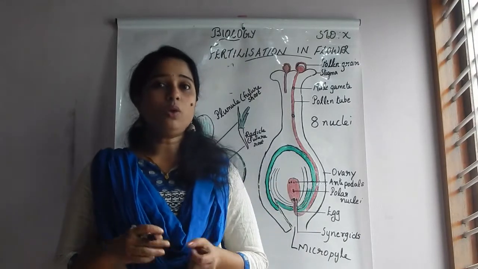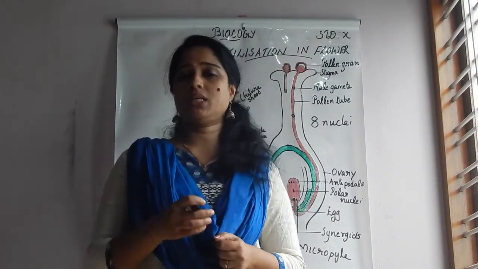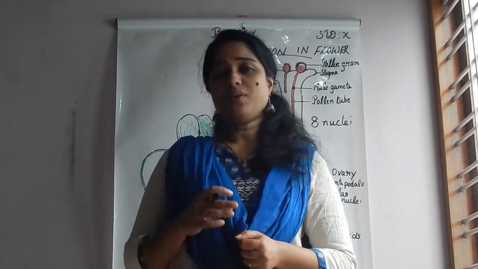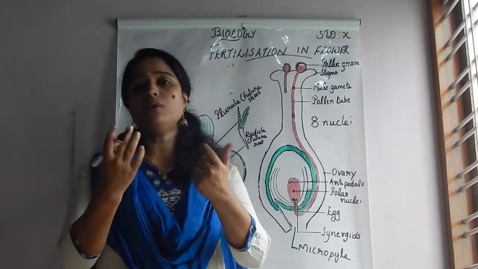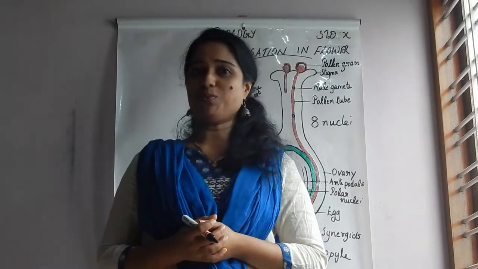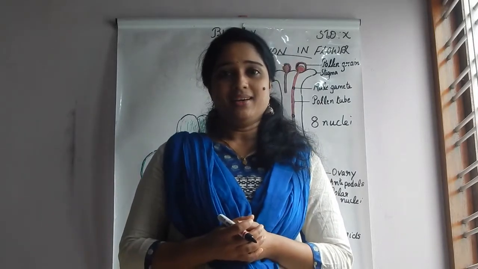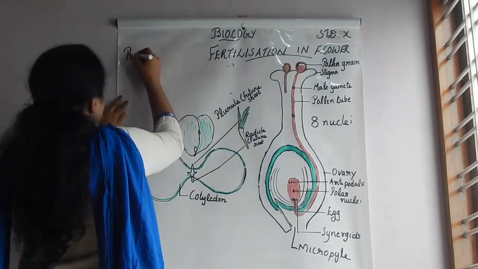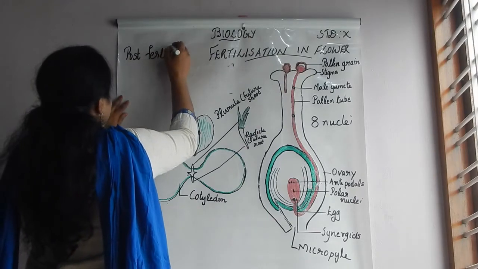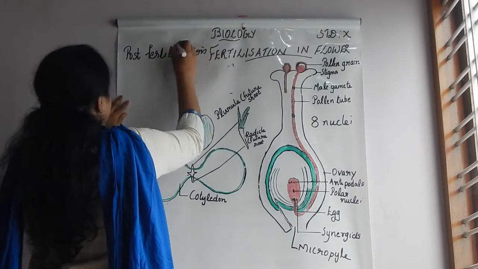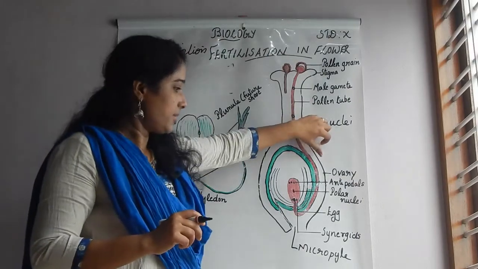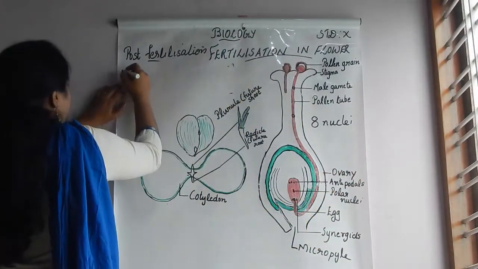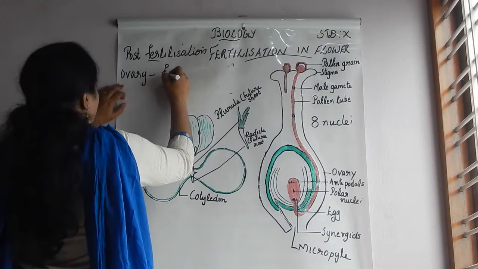Now you may be eager to know what will happen to the plant parts, that means sepal, petal, then ovary, ovule, etc. after fertilization, isn't it? Have you ever observed a fruit covered with what? Sepal, petal, etc. Have you ever observed a fruit like that? No. So here after fertilization, that means post-fertilization, what will happen? You know this ovary changes into fruit. Ovary changes into fruit.